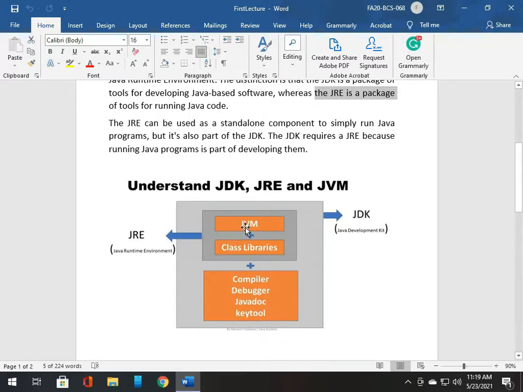So here you can see that JRE is JVM plus class libraries, and if we add a compiler, debugger and so on, these are the things which make JDK. So JDK is JVM plus class libraries plus compiler plus debugger, etc.